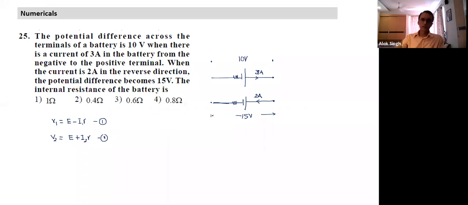So these are very simple questions when the current is reversed. We need to be comfortable mentally with the idea of how the terminal voltage changes based on the current direction. One is E minus IR, one is E plus IR.